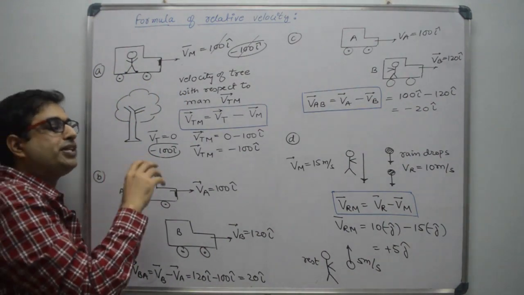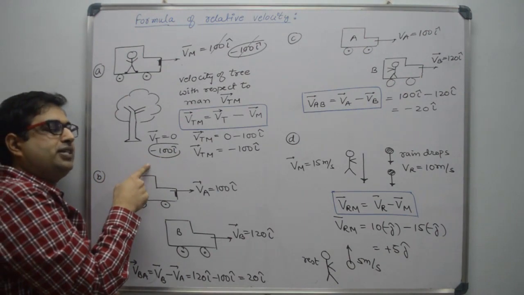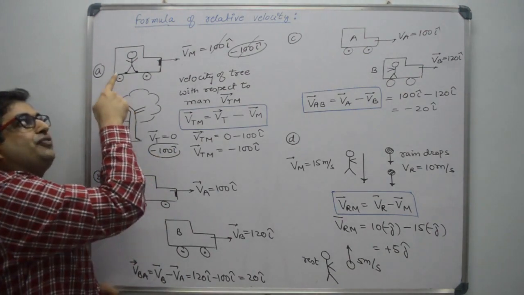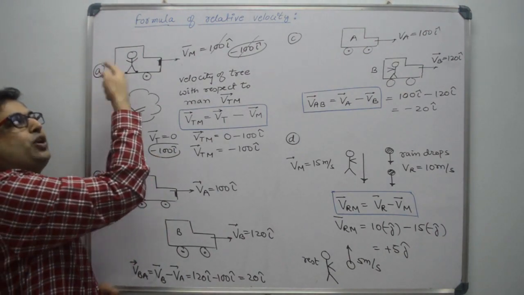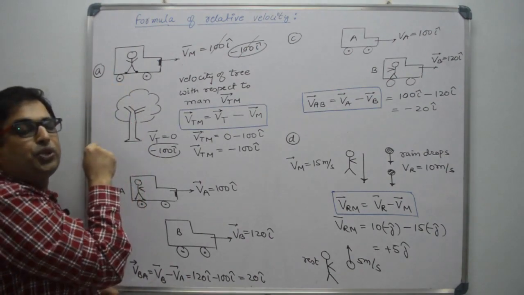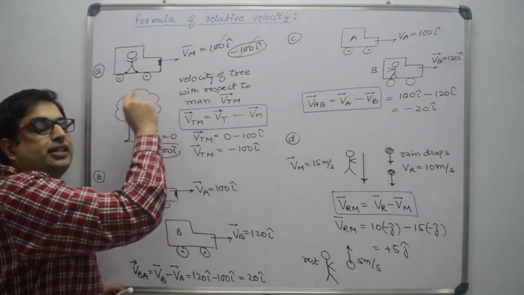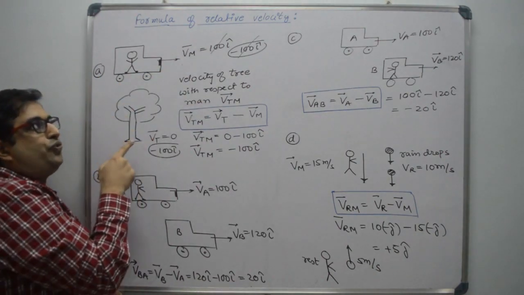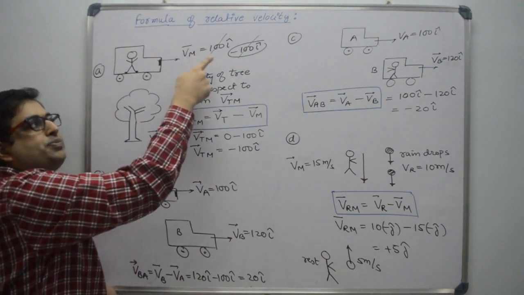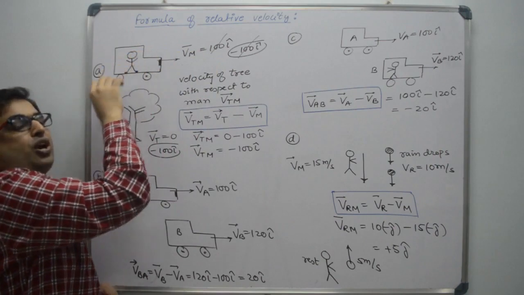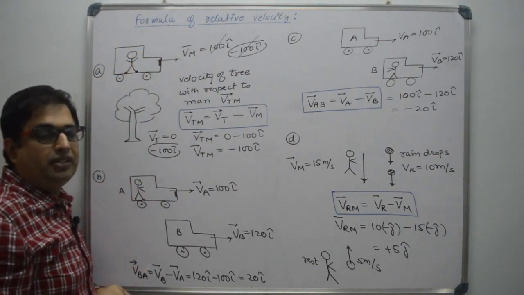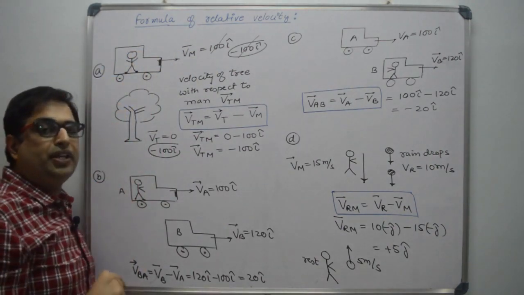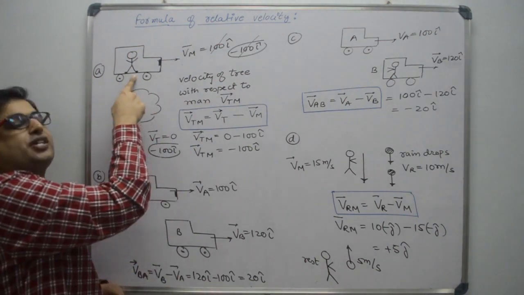So what is the concept? Concept is, whenever you calculate the velocity with respect to any observer, then what you have to do? You have to subtract the velocity of observer everywhere. So when you subtract the velocity of observer, that means you are keeping observer at rest state. That means you are calculating with respect to the observer.